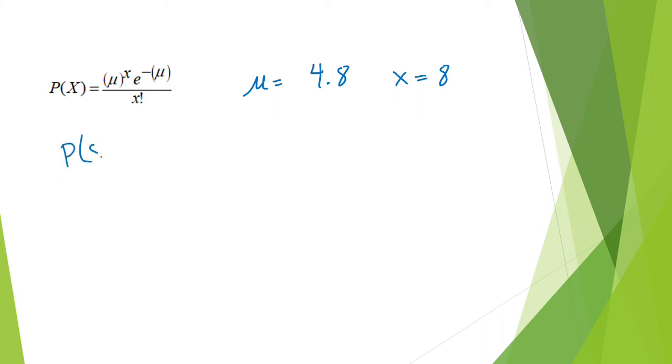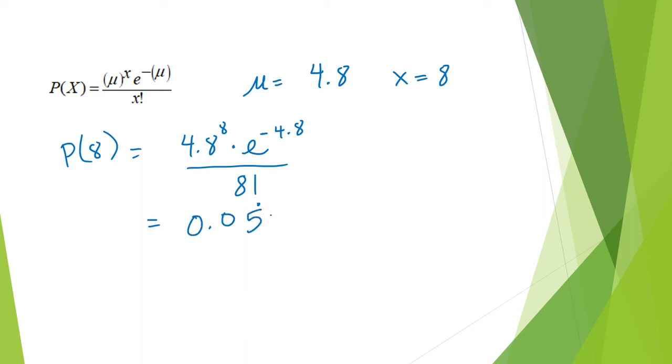So we want to find p of 8, which is equal to 4.8 raised to the 8 times e raised to the negative 4.8 divided by 8 factorial. And if we plug this into a calculator, we get 0.0575. This means there is a 5.75% chance that 8 customers will arrive between 5:25 p.m. and 5:49 p.m.